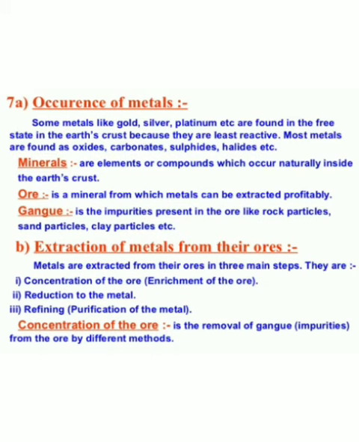Some metals like gold, silver, platinum are found in the free state in the earth crust, because you know that they are very least reactive metals. And some metals are found in the earth crust in the form of carbonates, sulfides, halides, oxides, etc.